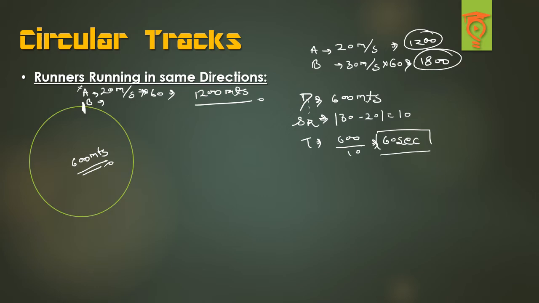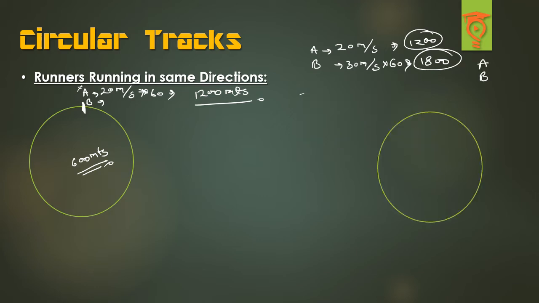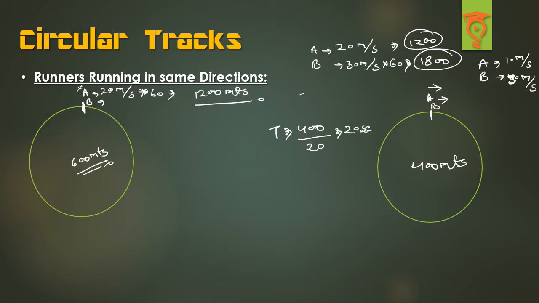So let's just move on to a quick example. If I have A and B, A is running at 10 meters per second and B is running at 30 meters per second, and the track length now is 400 meters. A and B are starting from the same point in the same direction. So now the distance they need to cover is 400. Quickly let's find out the time. The time will be nothing but 400 upon the relative speed, that is 30 minus 10, that is 20. So it will take 20 seconds. So after 20 seconds, A's speed is 10.